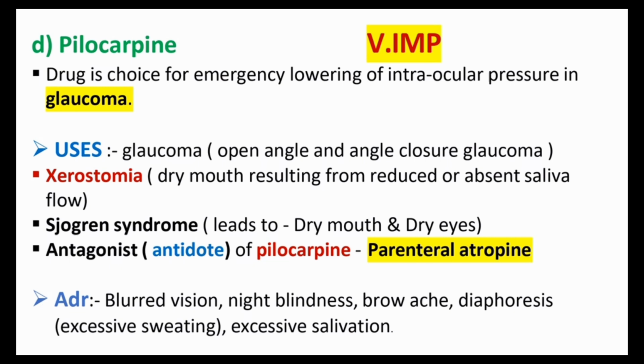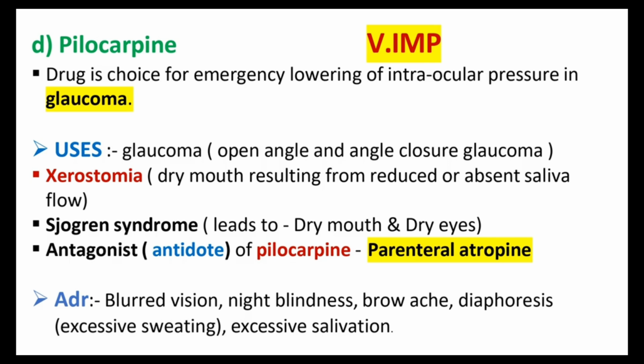And the next use is xerostomia. Xerostomia is the condition of dry mouth resulting from reduced or absent salivation. That means the saliva flow is decreased. That condition is called xerostomia. So what is the pilocarpine action there? Pilocarpine is a cholinergic agonist and it produces a parasympathomimetic action. It increases the secretion of the salivary glands. So that's why pilocarpine is used in the xerostomia condition.